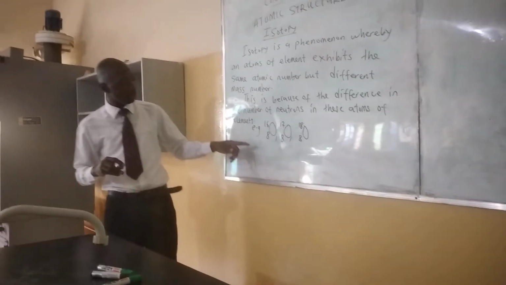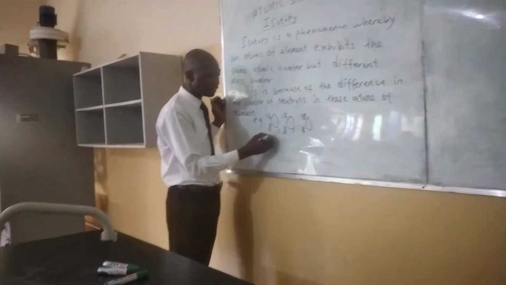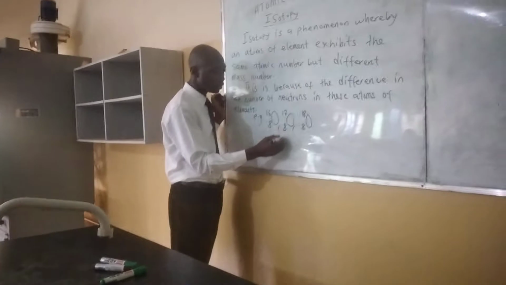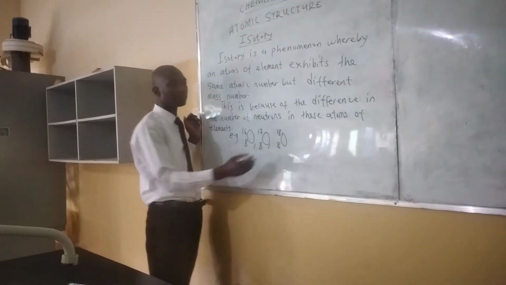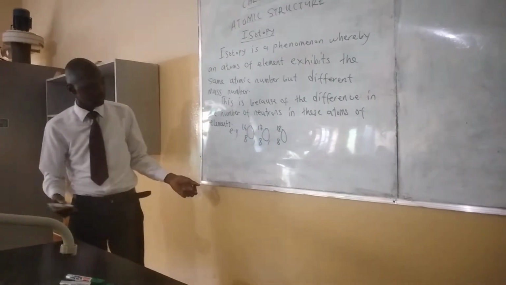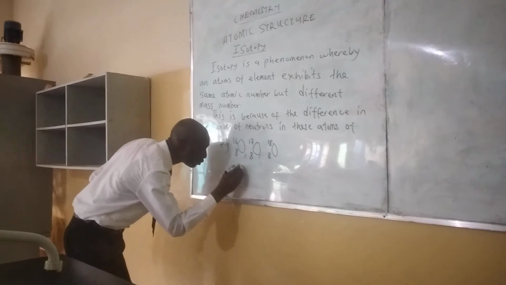This is because the neutron numbers are not the same. 16 minus 8, you get 8 here. 17 minus 8, you get 9 here. 18 minus 8, you get 10. There are differences in their neutron number.